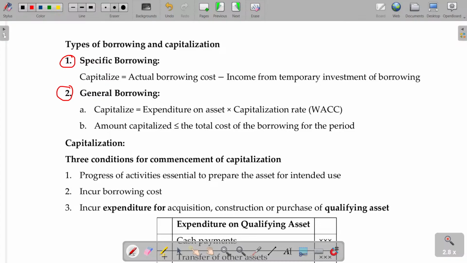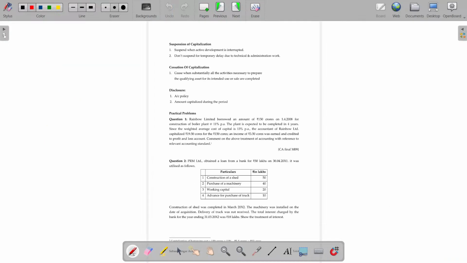But in general borrowing, we may have 2 or 3 different general borrowings with totally different rates. Then you have to take the weighted average cost of capital. Anyhow, let me finish an illustration to make you understand the difference between these two, so that for subsequent learning, the remaining theory part you can complete easily. Let's start with the first illustration, question number 1.